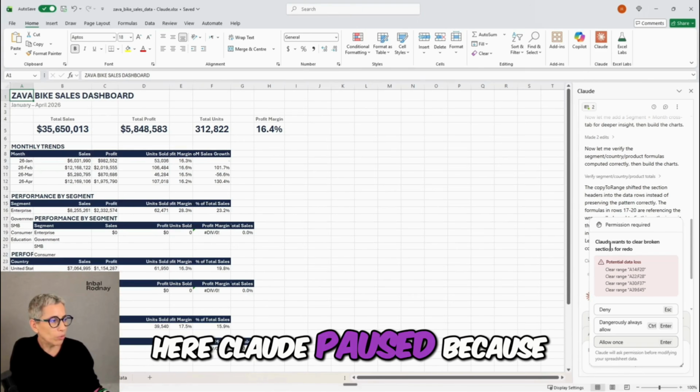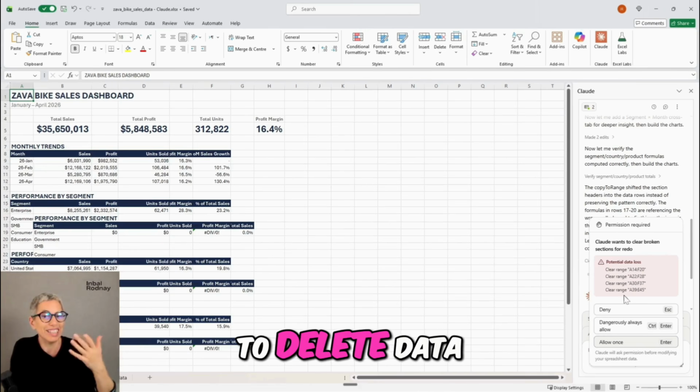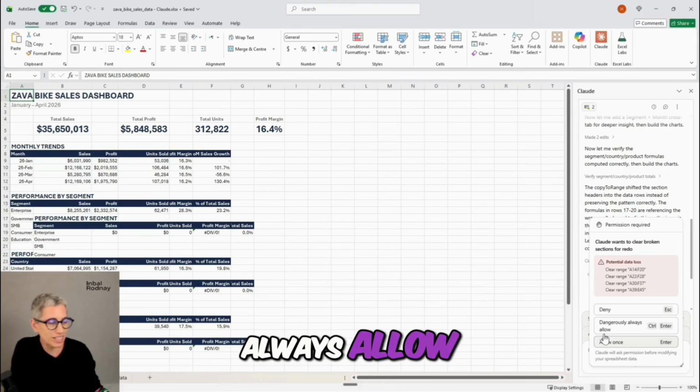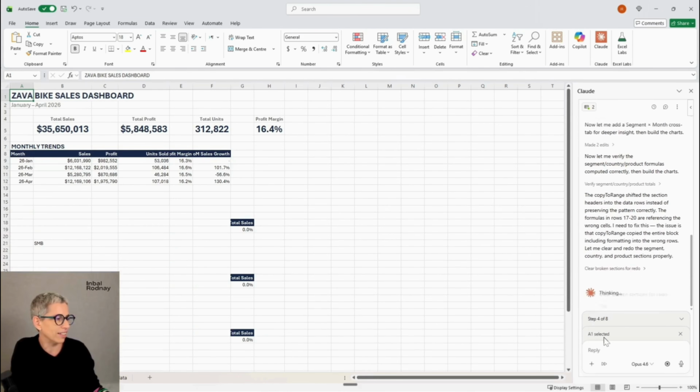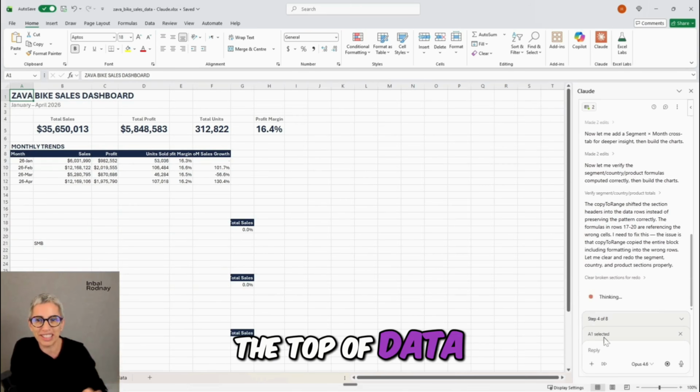Here Claude paused because it needs some permission to clear ranges, to delete data. So I can deny, I can allow once, or I can dangerously always allow. I'm going to go with allow once. So it noticed that it had data over the top of data, and it's clearing that now.